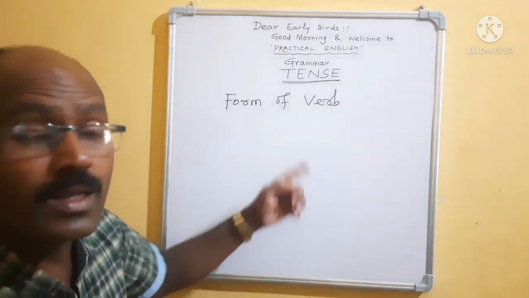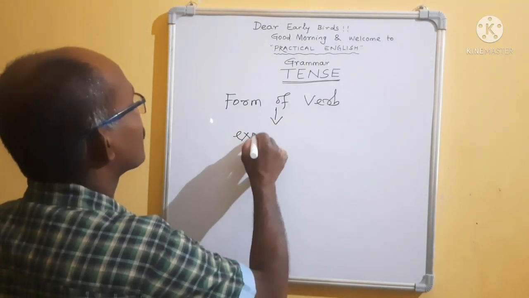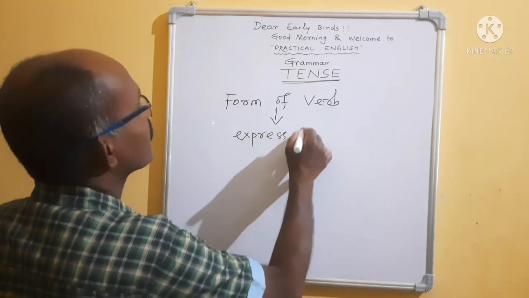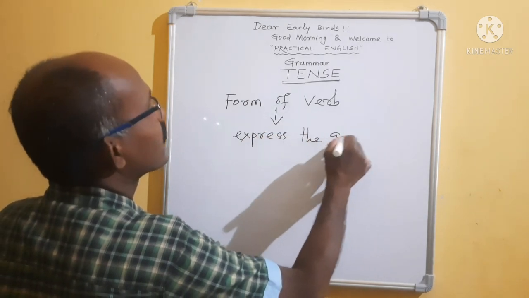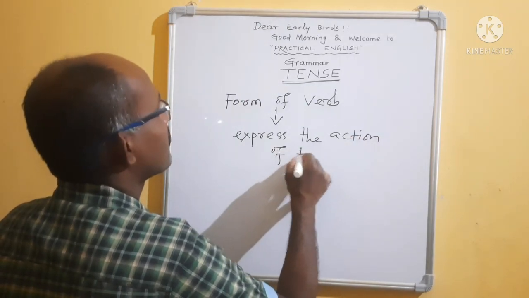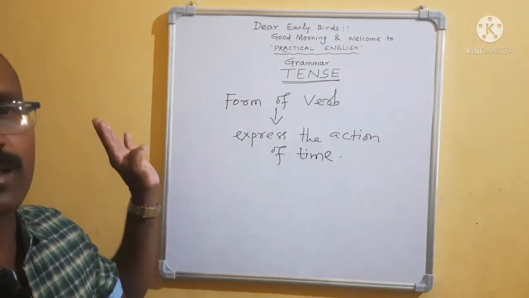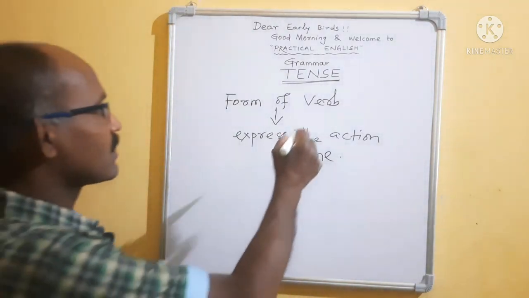What will it do? It will express the action of time. Here, try to understand. Two things are clear. Tense means a verb.